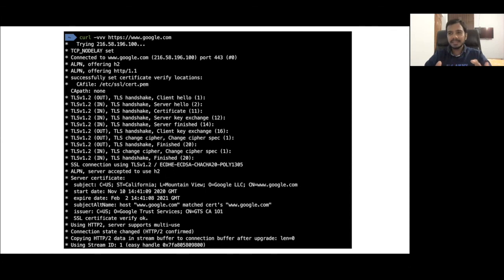And do remember that in the overall TLS handshake, all the terms I have used, like how the client verifies that the server is genuine, and many terms like public and private key, I'm sure that many of you will not be able to understand this when you are reading about it for the first time. But do read more about cryptography, like private key and public key, and how they are used for encryption and decryption. Then it will start making sense to you, how all this magic actually works.